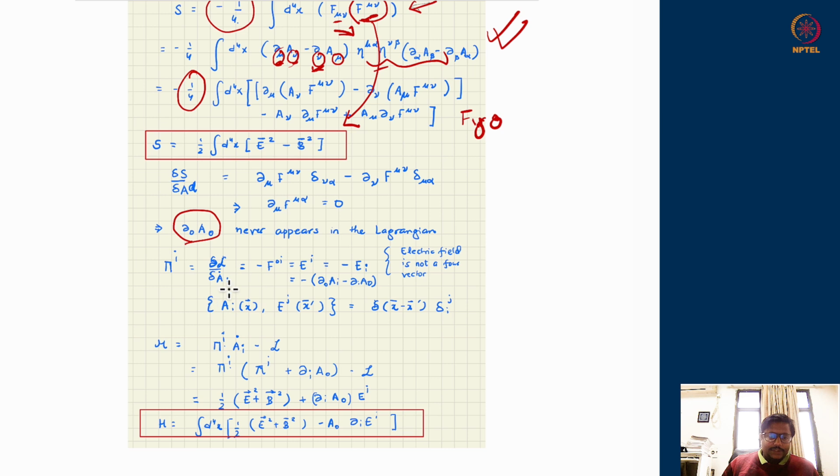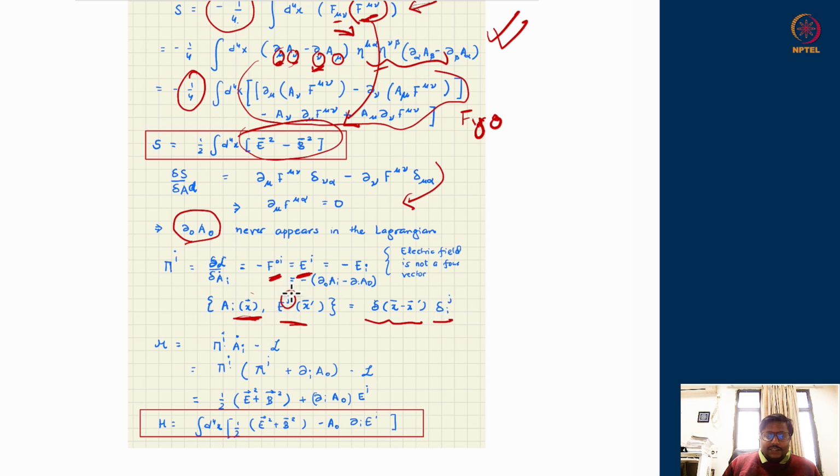Okay, with this information, let us try to find out the momenta corresponding to the variable ai. I take the Lagrangian, which is this roughly, or which is this over here with the 1 by 4 factor. And you can do the derivative of the Lagrangian with respect to ai. Do this again, just like we have done for the equation of motion here. And you will find that you get f0i with a negative sign, which is equivalent to the electric field. So the conjugate momenta corresponding to the spatial ai are the electric fields. ai and the electric field are conjugate pairs, so they will have a phase space structure.